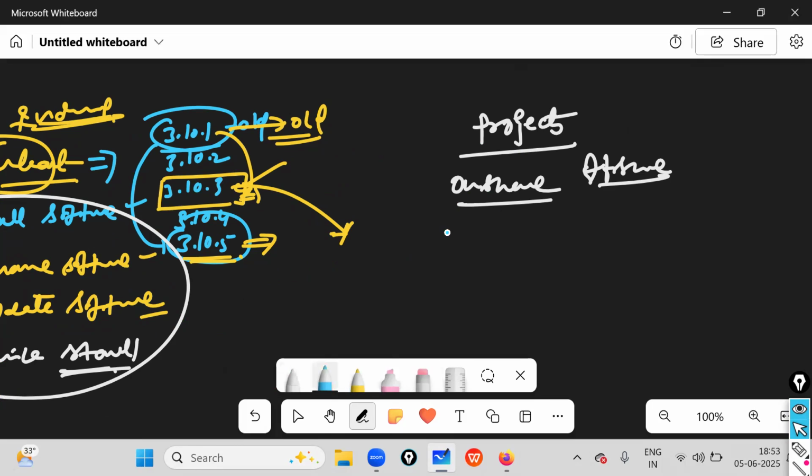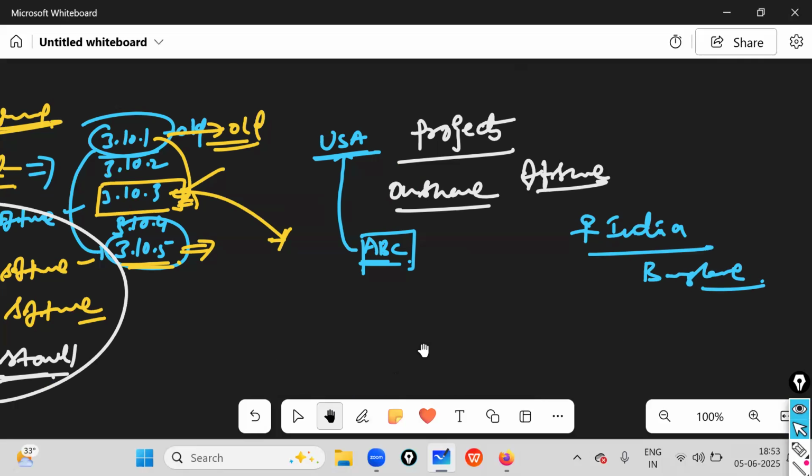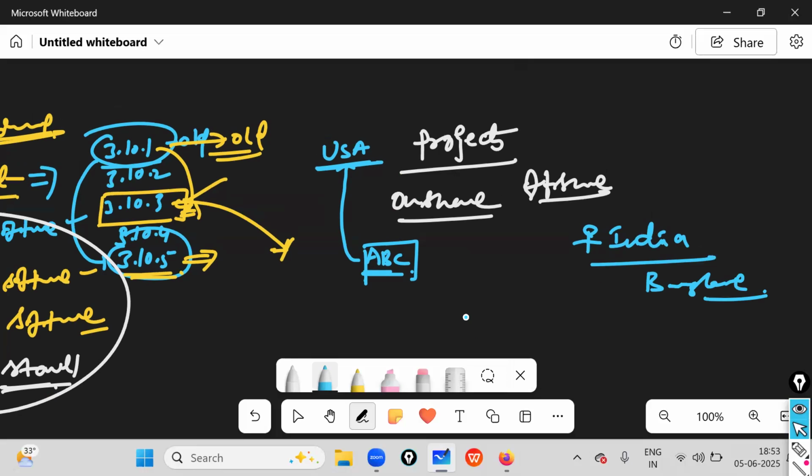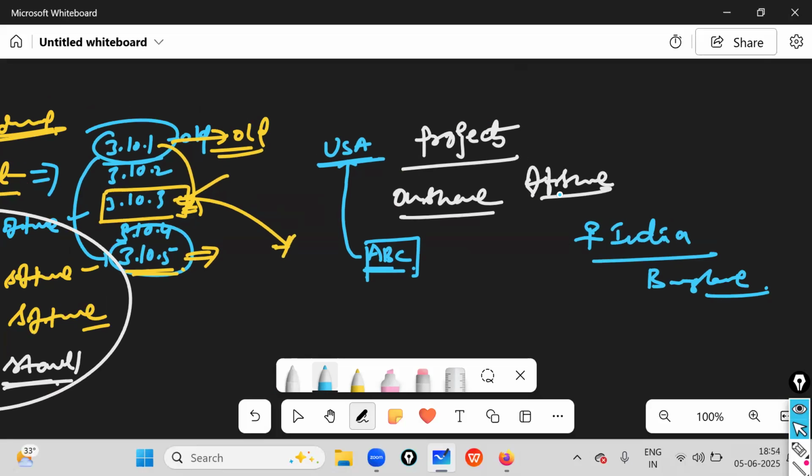Suppose this is my client, and my client's base location is the US. And my company location is India, Bangalore. Right now we are in Bangalore. So we work for the client through our Bangalore location. This is offshore, and onshore means what? This kind of projects, in the sense what?